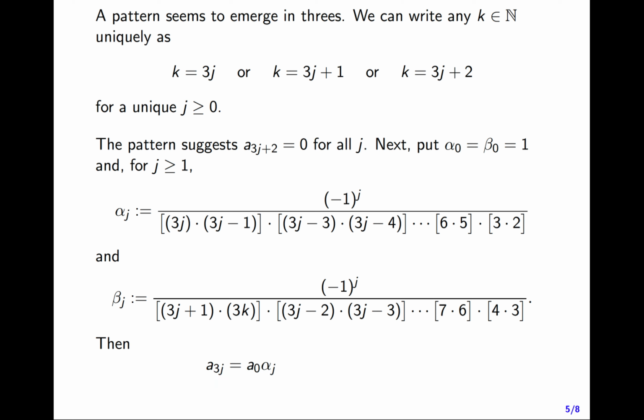Then here's the pattern that emerges for our coefficients a3j and a3j plus 1. a3j is equal to a0 times alpha j, and a3j plus 1 is equal to a1 times beta j. So we know that our coefficients ak are going to be one of three things, a3j, a3j plus 1, or a3j plus 2. I'm saying a3j plus 2 is always 0, and I'm telling you what a3j and a3j plus 1 are in terms of this new number alpha j and beta j, as well as the arbitrary coefficients a0 and a1.